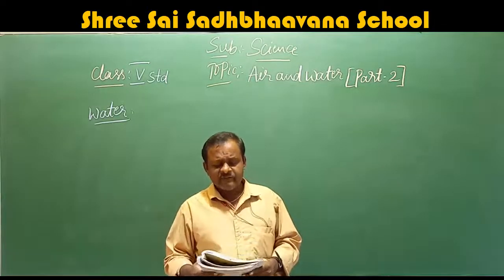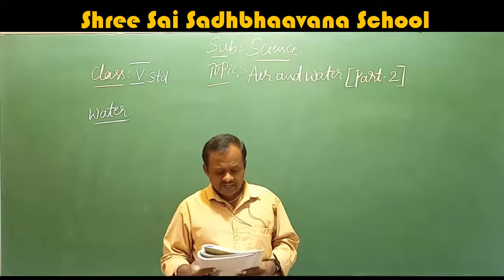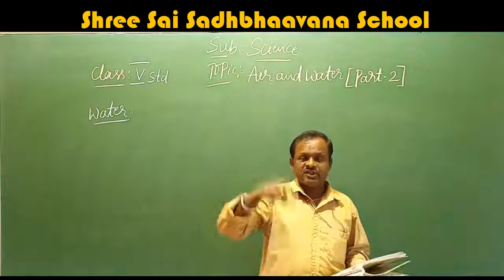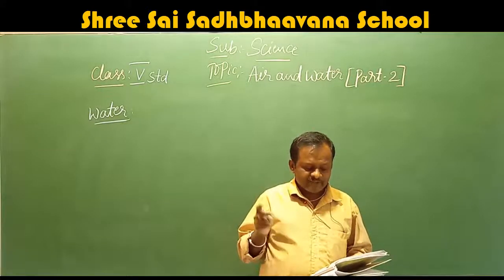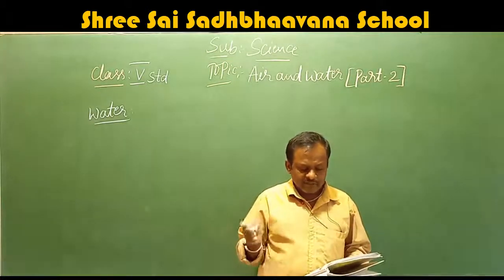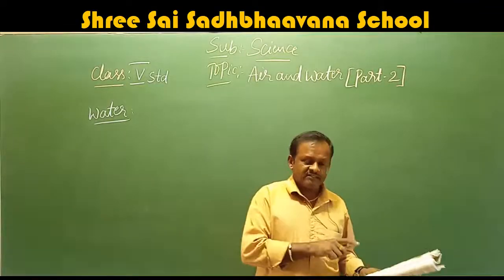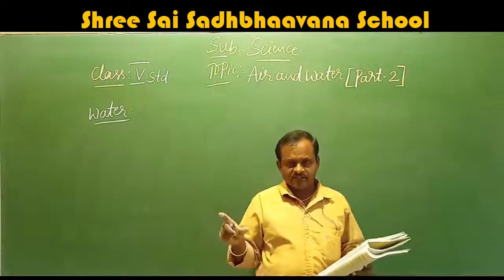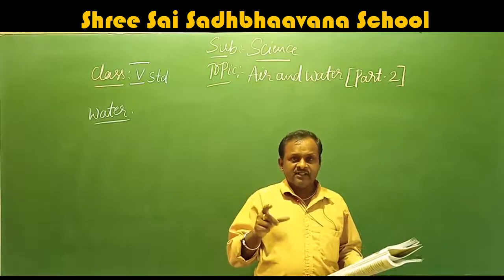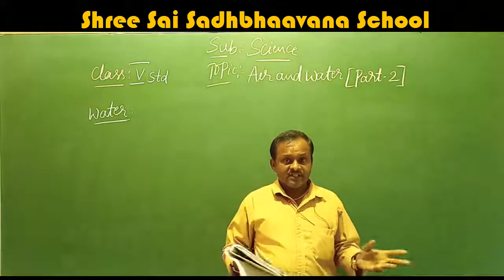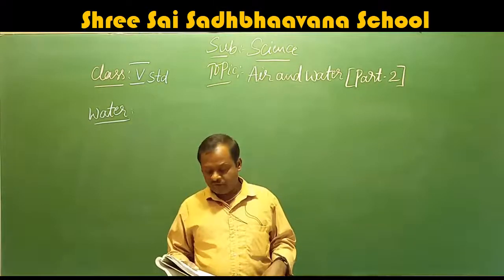First, which are the impurities present in water? On the basis of solubility, that means dissolving, two types of impurities are found in water: soluble impurities and insoluble impurities. Some are dissolving inside the water, some are not dissolved. Soluble means the things which are dissolved in the water. Insoluble means the things which are not dissolving in the water.